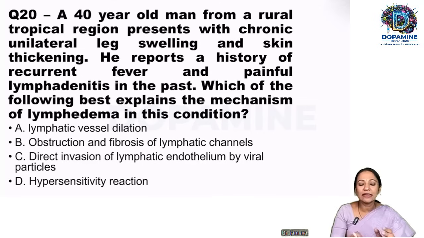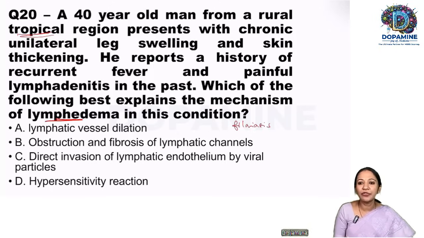So this is again a very simple question. I'm sure all of you are right. A 40 years old man from a rural tropical region. So whenever they use the word tropical, we are dealing with the infectious etiology. Chronic unilateral leg swelling and skin thickening. He reports a history of recurrent fever with painful lymphadenitis in the past. So here, what is the diagnosis? It is filariasis.